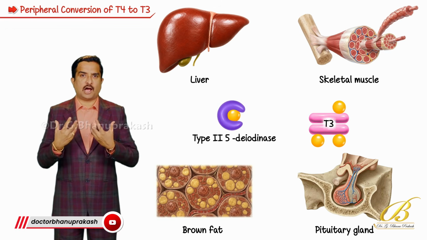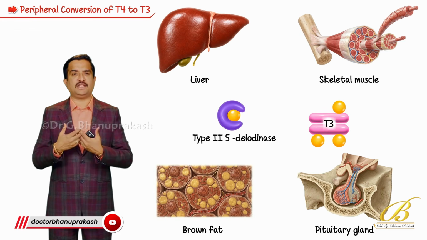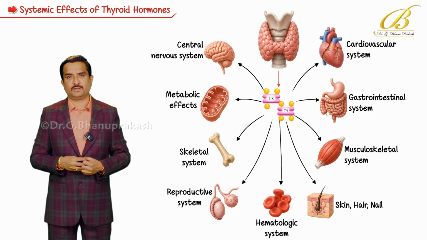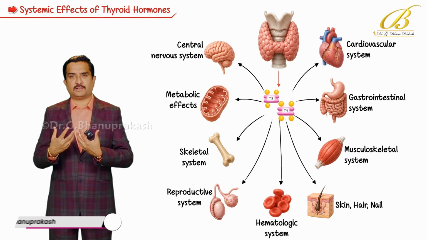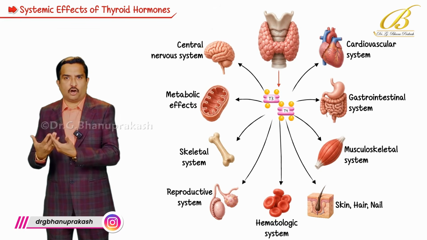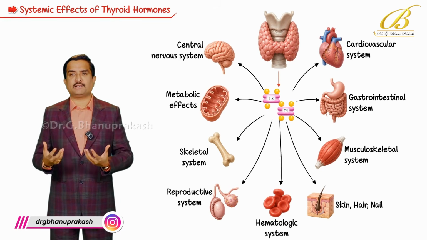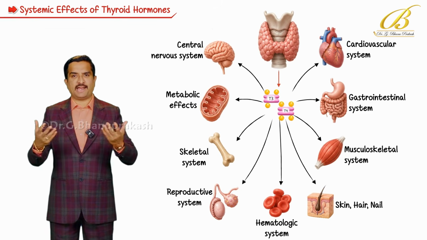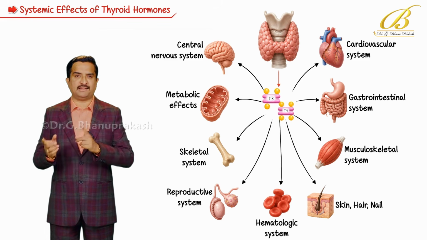So now we know how it is getting transported and how it enters into the cell. Now we need to discuss in more detail the systemic effects of the thyroid hormone, that is, how T3 and T4 affect the body or the target organs. What is their main job? The main job is to increase the body's metabolic rate. But they have widespread actions across multiple systems. Let me discuss each and every system in detail and their effects.